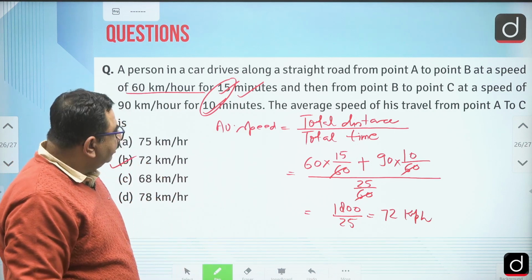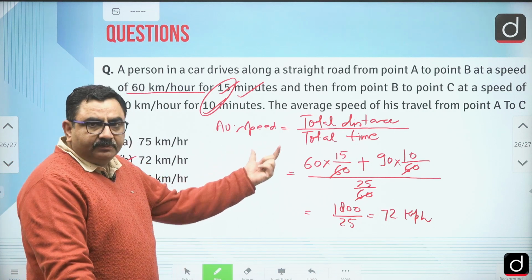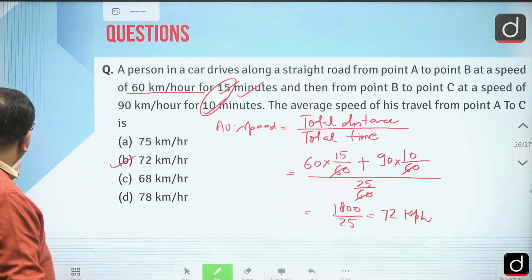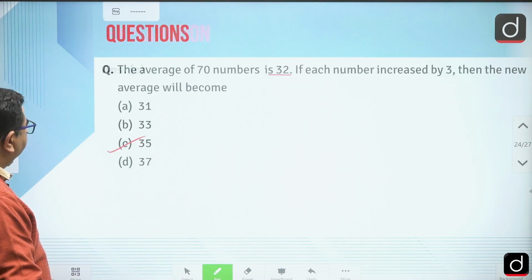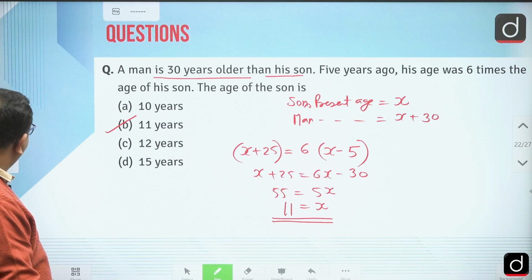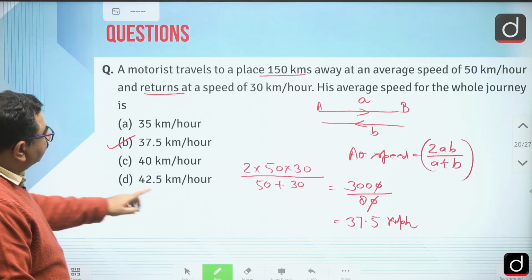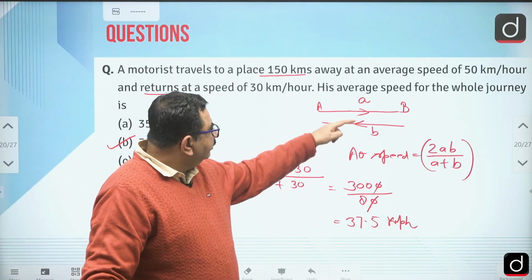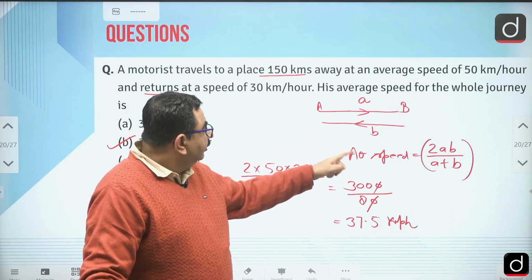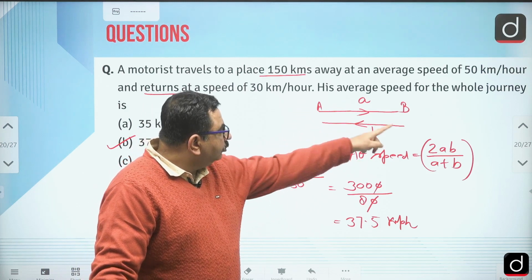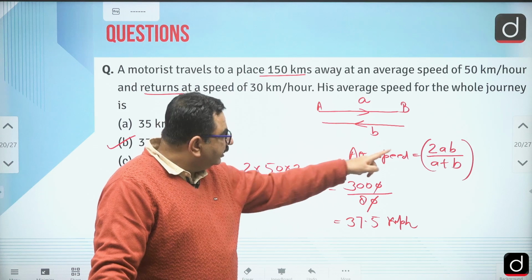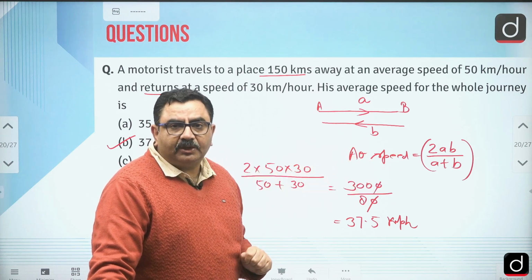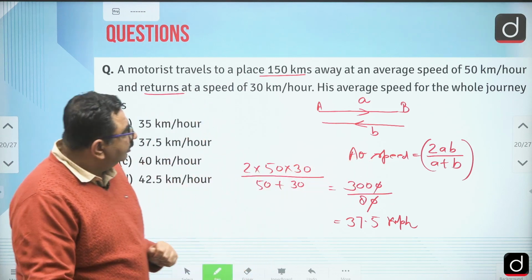So this is how we can find average speed in general. And in the earlier question, let me show you, this is the average speed when distances are the same. The same distance he goes from A to B, the same distance he comes back. Then directly we can apply this formula to get the answer.